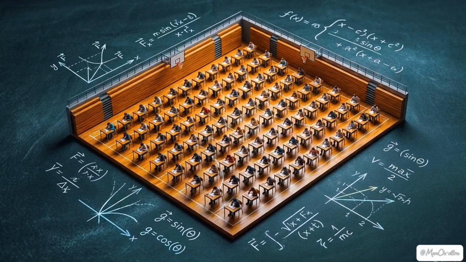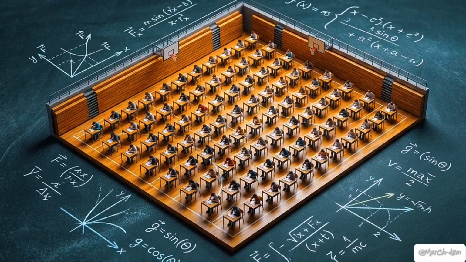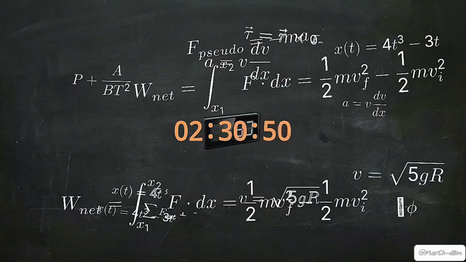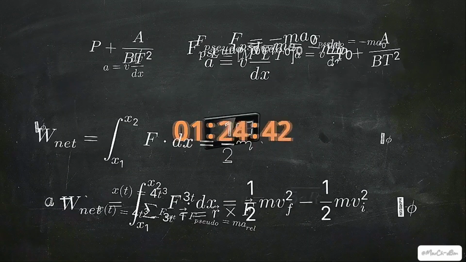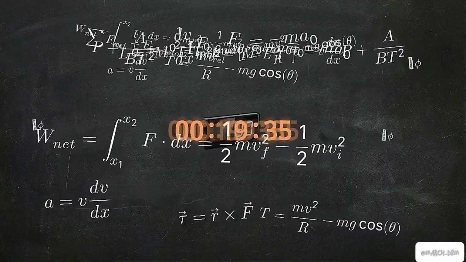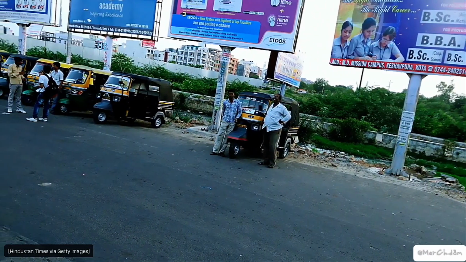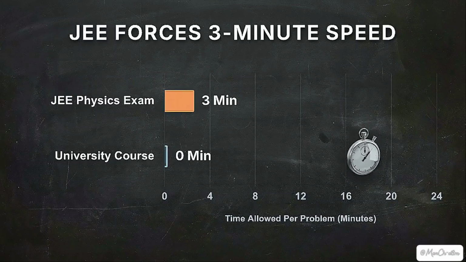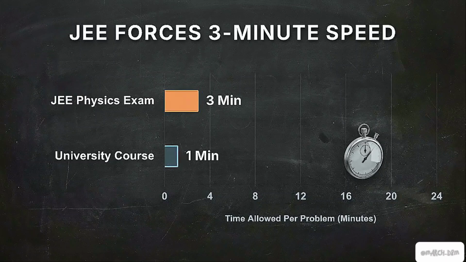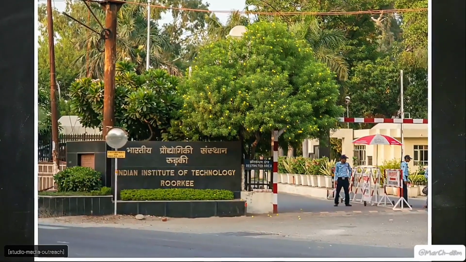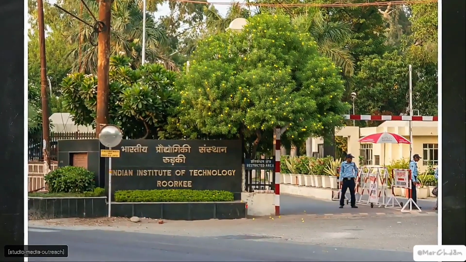Every year, over 1 million students in India sit for the Joint Entrance Examination, or JEE. It is one of the most mathematically rigorous and fiercely timed physics assessments on the planet. Inside preparation hubs like CODA, students train under extreme pressure. They solve multivariable mechanics problems in 2 to 3 minutes, a fraction of the time typically allowed in standard university physics courses. Admission into elite engineering institutions, the IITs, requires more than just high-speed calculation.